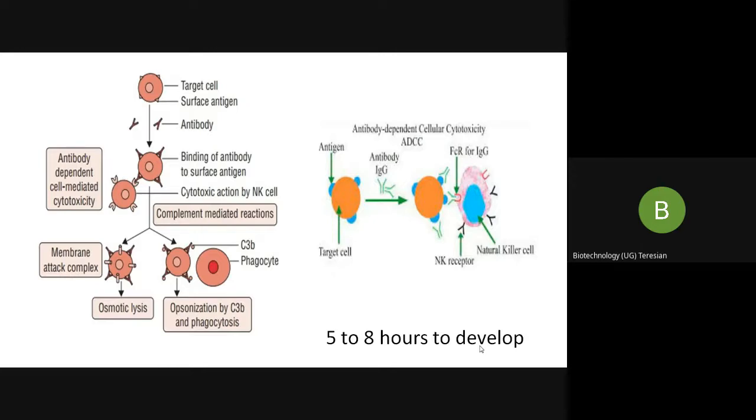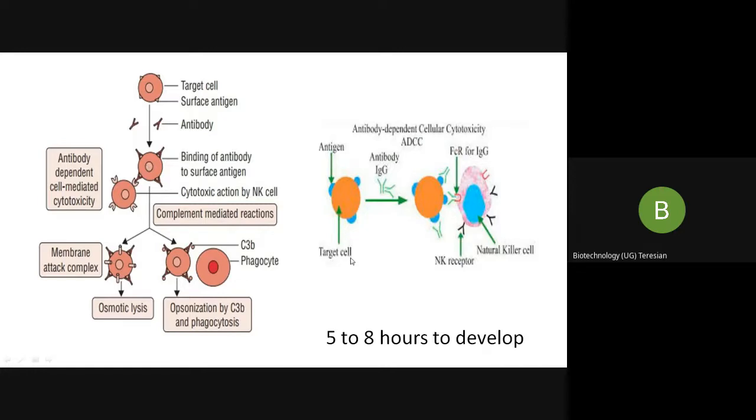This is because if you look at this picture, we have the target cell and it has a surface antigen. So here what is wrong? The autoantibodies, particularly your IgG and your IgM, consider our own antigen as an enemy or foreign. So autoantibodies are produced which go and bind to your self antigens. Now immediately what happens is the circulating NK cells get attracted towards these antibodies.